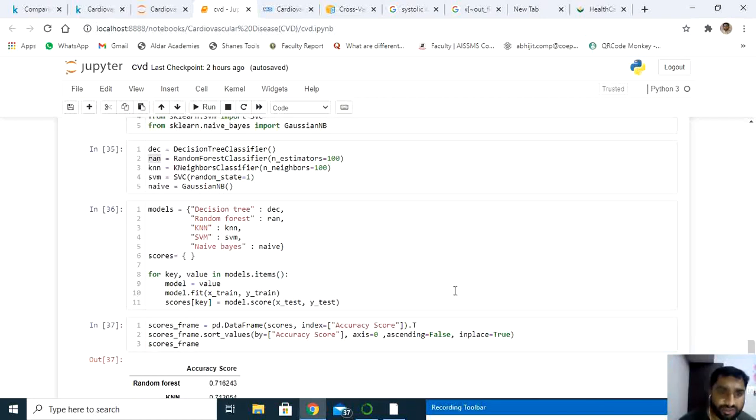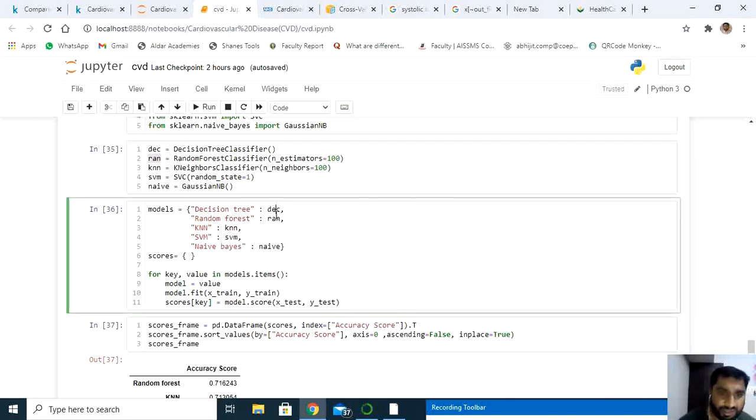Now next, I have created the models. I'm using a dictionary here. This is the key and this is the value. So decision tree is a key, and this is the value, which I'm going to store in DEC. Similarly, random forest, RAN, KNN, KNN, SVM, SVM, Naive Bayes. And I'm going to store the result inside the variable called score here. One by one, I'm going to pass the training data as well as the testing data, the training data of X, for all the algorithms. Through the key I'll fetch the algorithm.